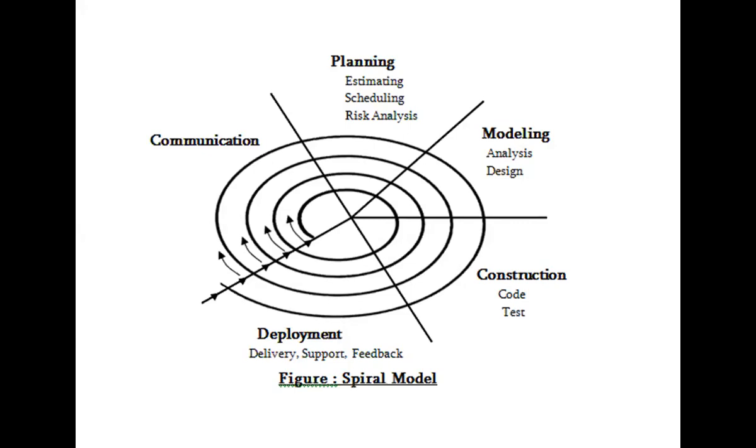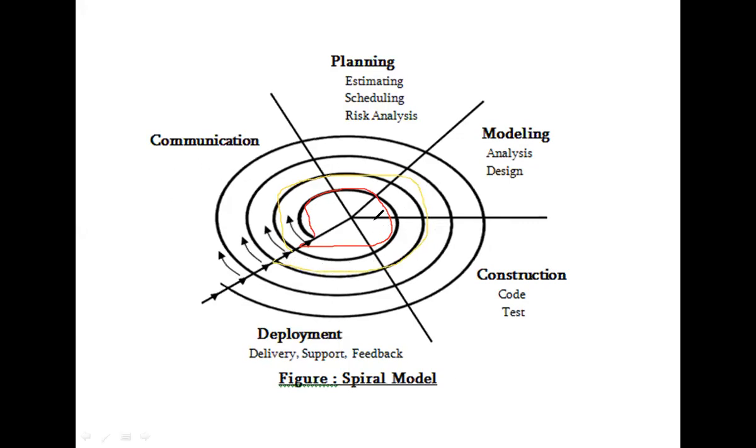A spiral model is divided into frameworks. I already told you about this yesterday. Frameworks are task regions. So this is one task region, this is one task region, and this is another task region.